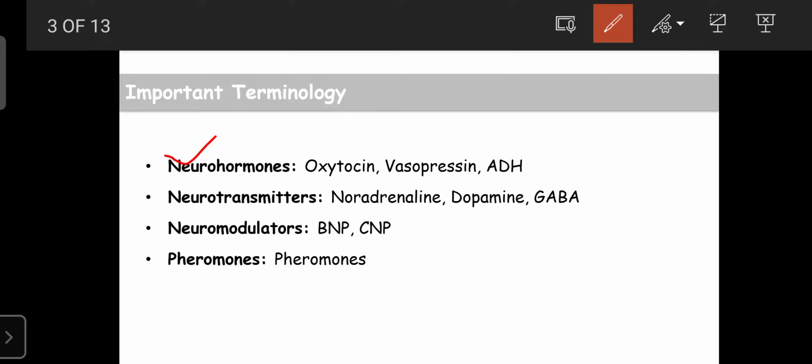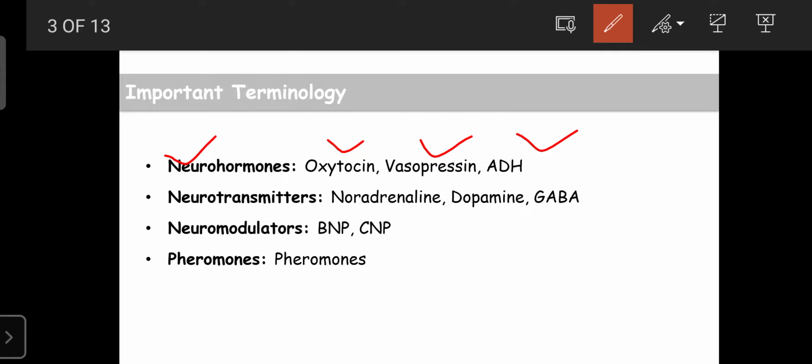These are chemical substances synthesized from the neurons, and such substances are known as neurohormones. Examples are oxytocin, vasopressin, and antidiuretic hormone. These are synthesized from the neurons. They are examples of posterior pituitary hormones, but their site of synthesis is the neuron. That's why these are considered neurohormones.